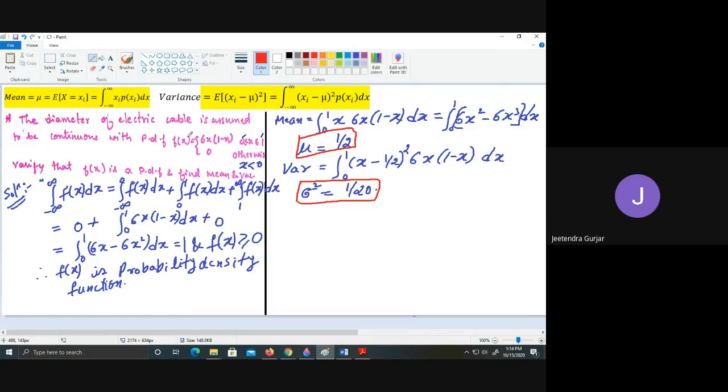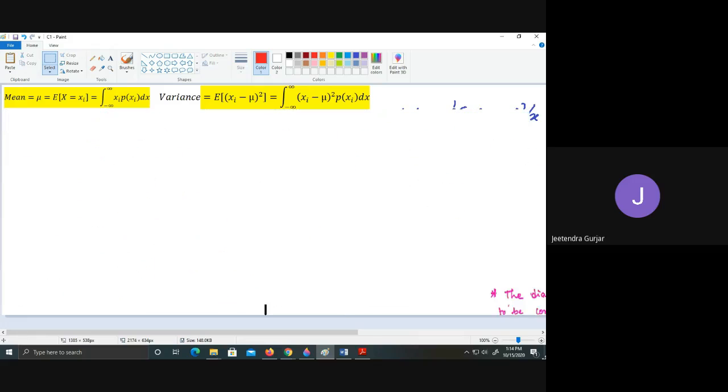Okay, similarly we'll go with the next, the second example, immediately without wasting time. Again, the mean and variance formulas you have to remember. I will divide this and write down the second example, students.